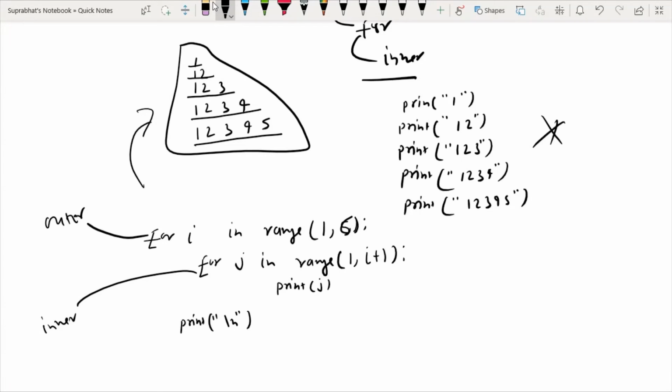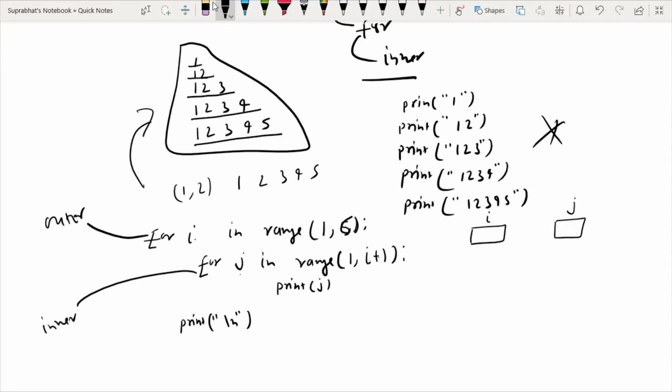How it will work, we will check like this. We have i and a second variable j. I have used i from 1 to 6, so it will work for 1 2 3 4 5, and 6 will not be included. First of all it takes i equals 1, then for j range 1 to i plus 1, that is 1 to 2, so only one print because 2 is not included.